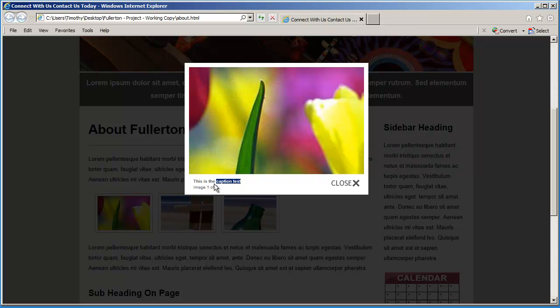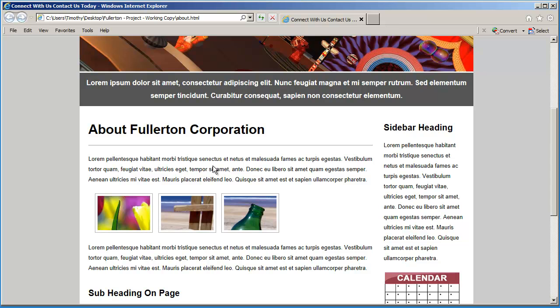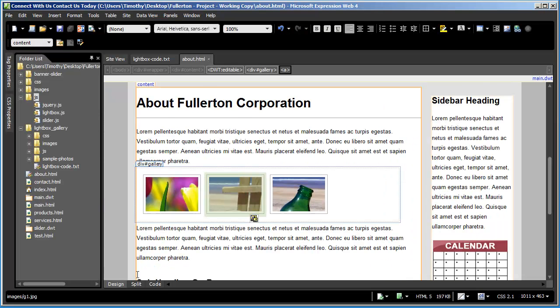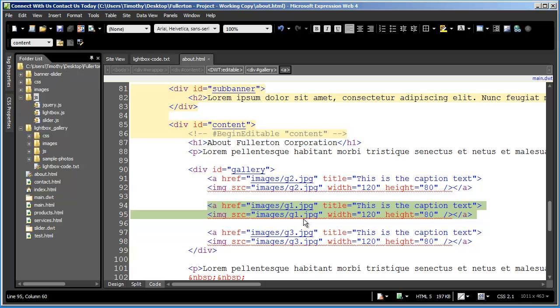You'll also notice you have some caption text here. The caption text, if we look in our HTML, is the title attribute that's right here. So you would just change the text that's right in here, and that will change the information that appears in the lightbox. So that's all there is to setting up this lightbox gallery. And again, a lot of this is going to be on just preparing your images and getting your thumbnails set up. After that, it's pretty straightforward.